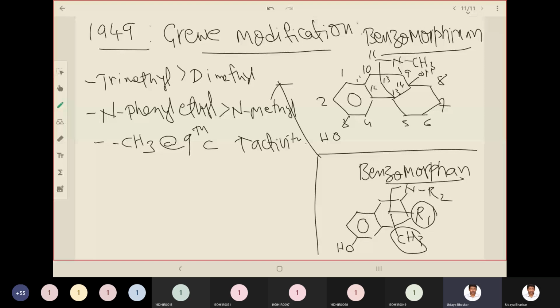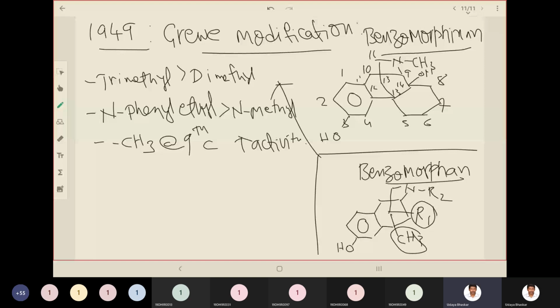Okay, and finally, N-allyl and N-cyclopropyl will be antagonist in activity.